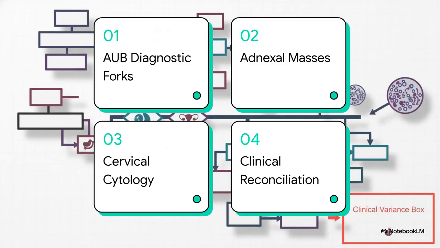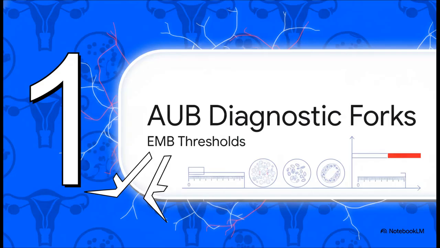So here is our clinical rounding list for This Explainer. We're looking at AUB diagnostic forks, adnexal mass stratification, cervical cytology during pregnancy, and finally, clinical reconciliation and variance. Let's get to it. Module 1, AUB diagnostic forks and endometrial biopsy thresholds. We're starting off by mapping the exact thresholds where management pathways strictly diverge.